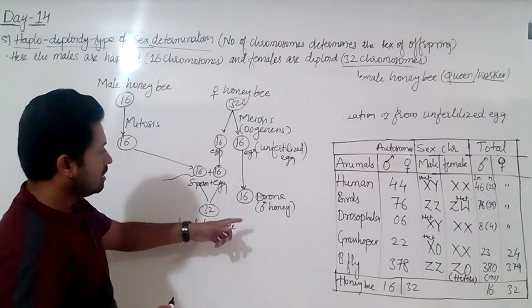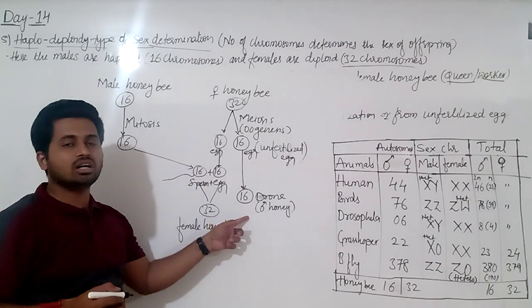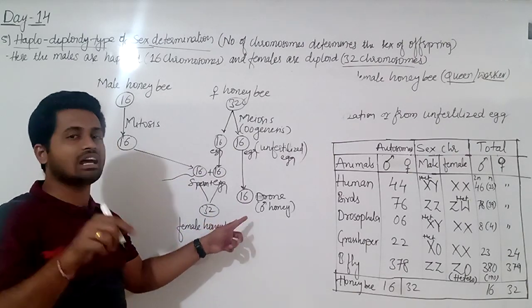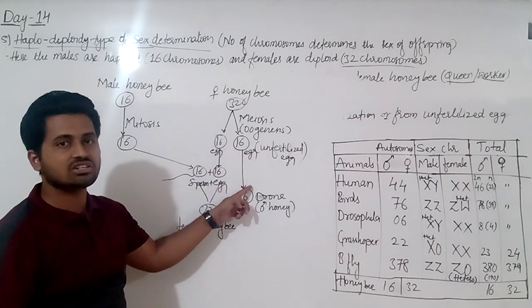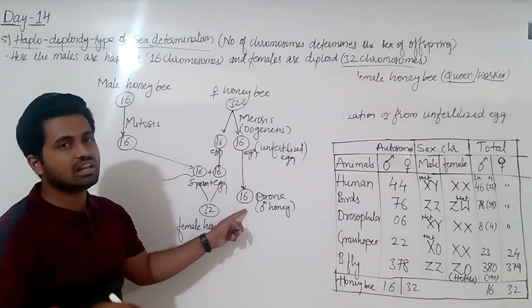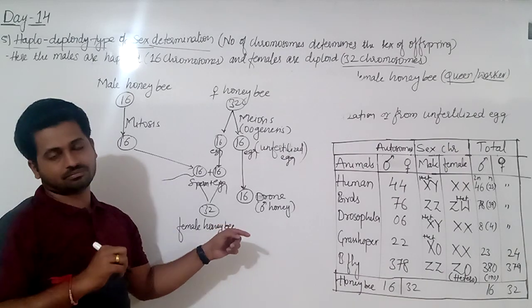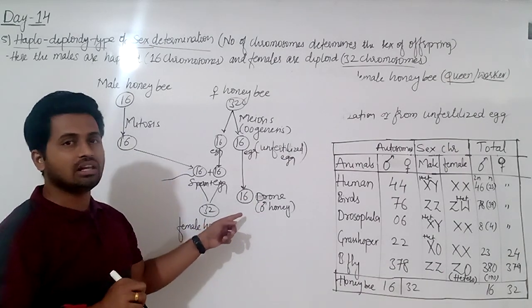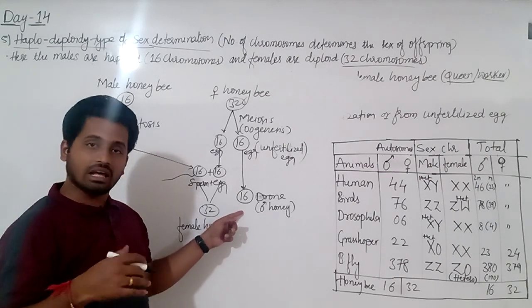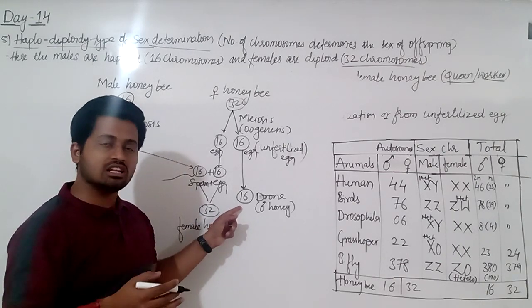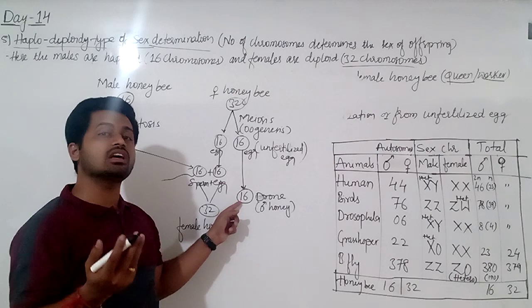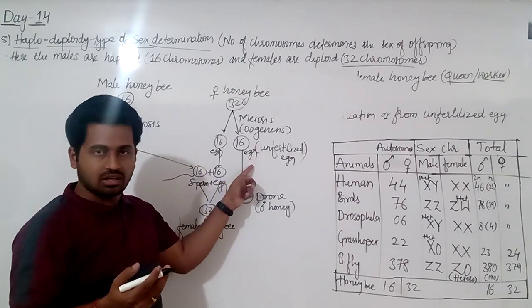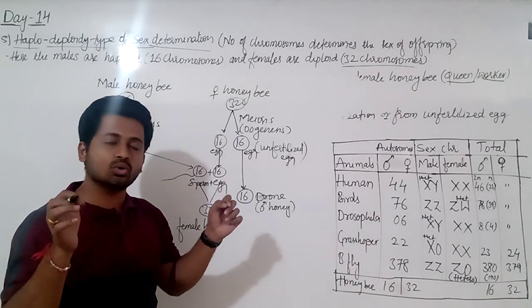Now listen here. The male honeybee is formed from only the mother's gamete, that is the unfertilized egg. It means the male honeybee is not having a father. Is it possible? Yes, in this case it is possible. Here the male is formed without fertilization. It means here the male is formed from the unfertilized egg of his mother, and this process is called parthenogenesis.